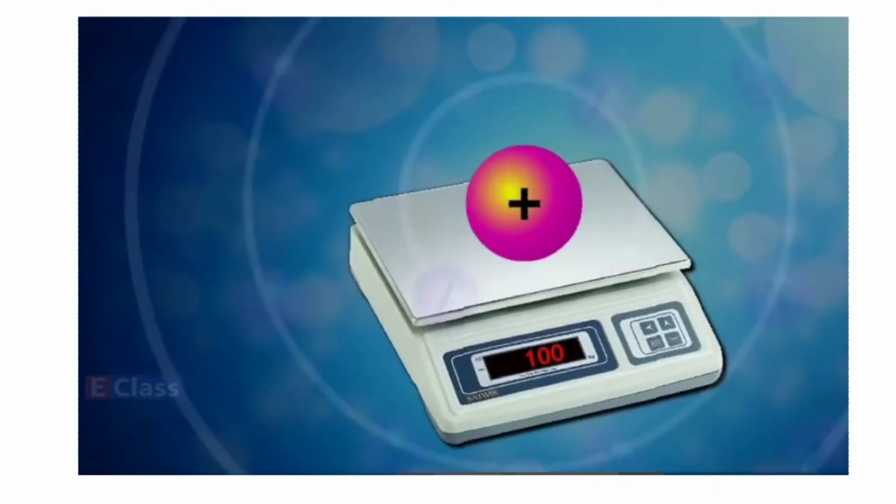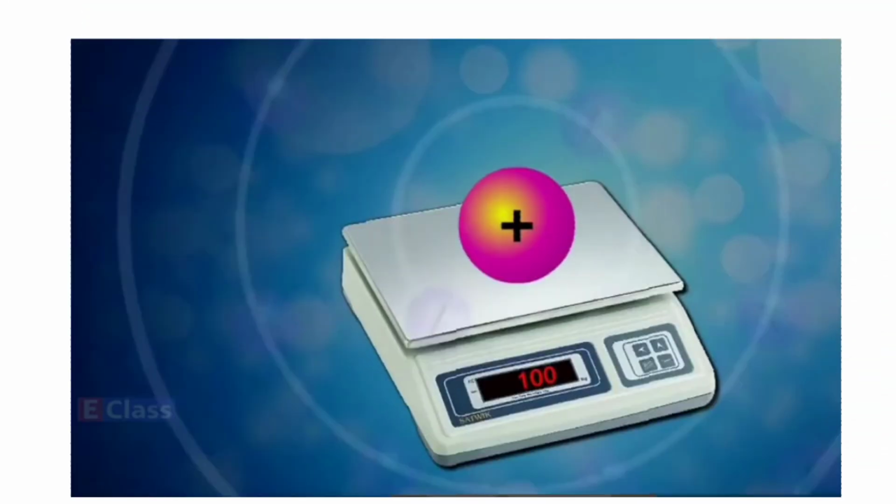The nucleus is positively charged and the entire mass of the atom is concentrated at the nucleus. See, here we have the atom entirely, but where is the main mass? The main mass is concentrated at the nucleus. The rest, these concentric circles we are seeing, don't have much mass; they have a negligible mass. So all the mass of the atom is understood to be in the nucleus.